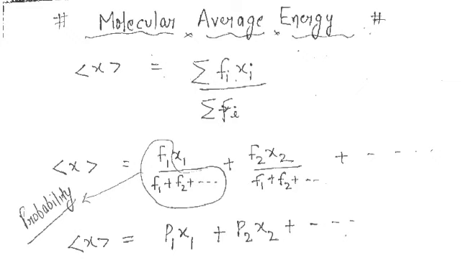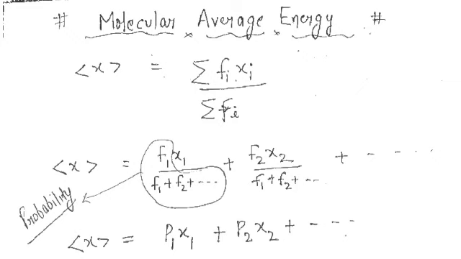Now let's expand this formula. Summation of Fi xi upon summation of Fi. After expanding, it is F1 x1 upon summation Fi, plus F2 x2 upon summation Fi, and so on, up to the ith level, whatever the I value; the summation of Fi is F1 plus F2 up to that limit.